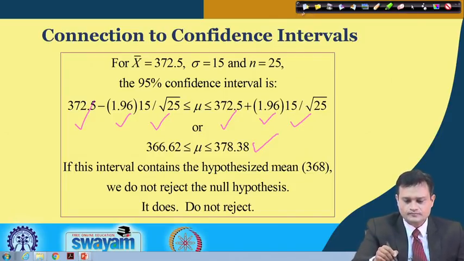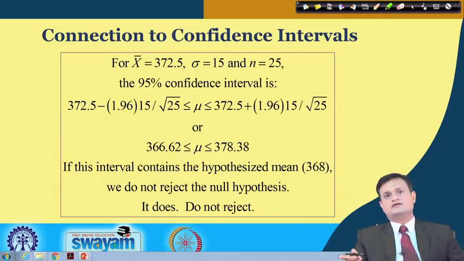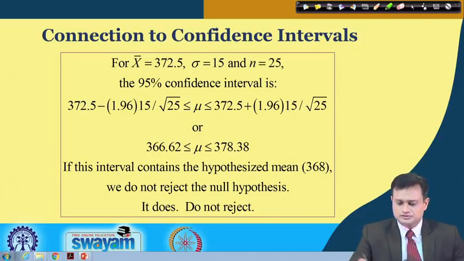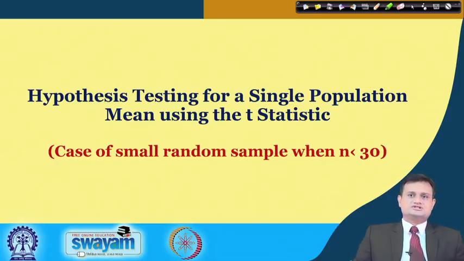So, this is something that we can do either through the critical value, the p-value, or the confidence interval, and we have seen this. Now, we have a situation where hypothesis testing is to be done for a single mean using the t statistic. You have the t distribution, and in the same way you have the t statistic.